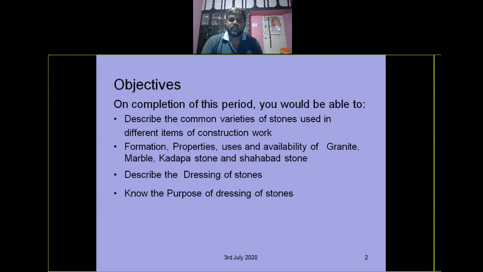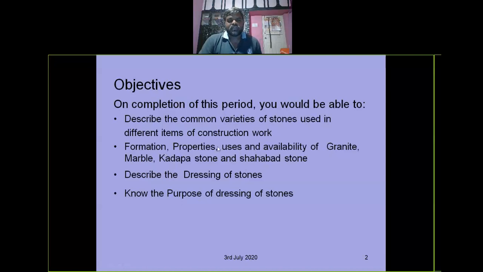But in our syllabus, we cover only granite, marble, Kadapa, and Shabbat stones.